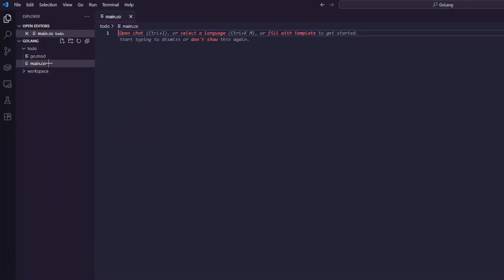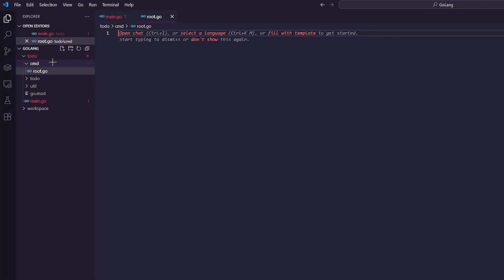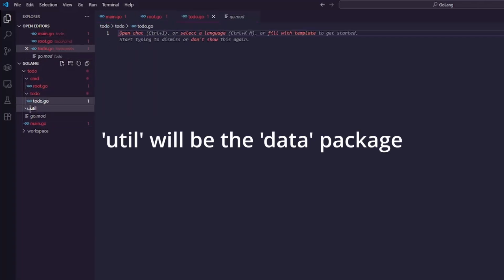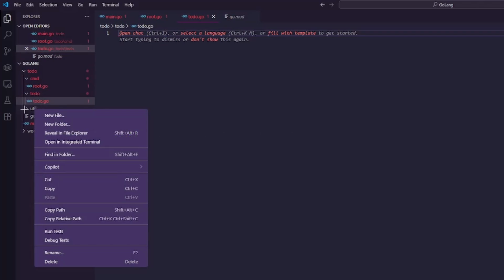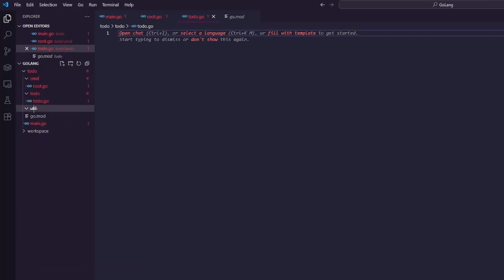I'll be using the popular Go library Cobra for this project, so I'll create a CMD package to organize the code with each CLI command defined in its own file within that package. The project needs two more packages, todo and data. The todo package will have the core task struct and logic for creating, sorting, and saving tasks. The data package will simply hold the JSON file containing the information for the saved tasks. Tasks is getting hard to say over and over, so I'm going to be saying to-dos instead.